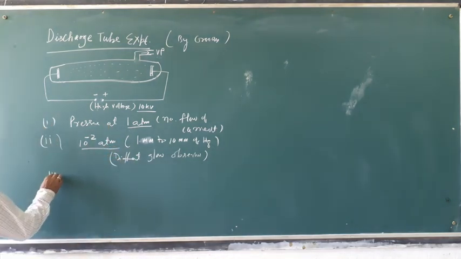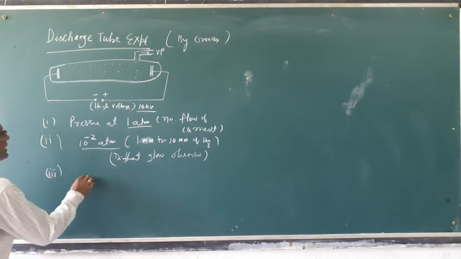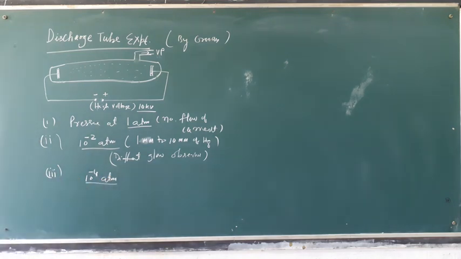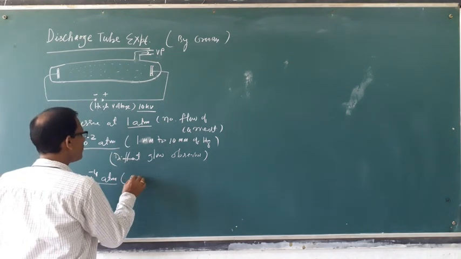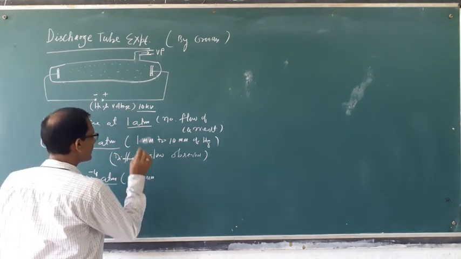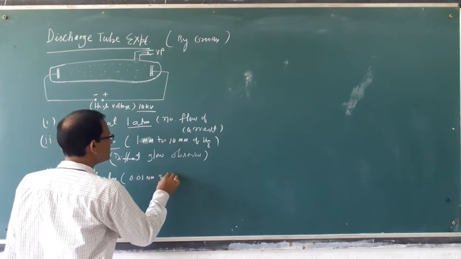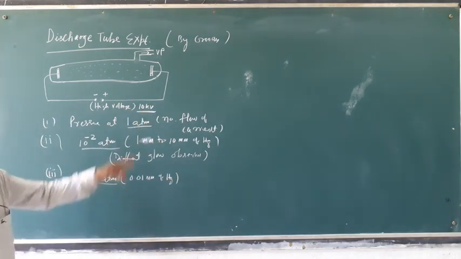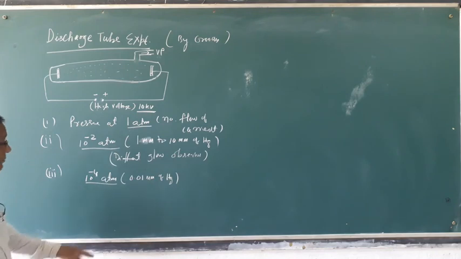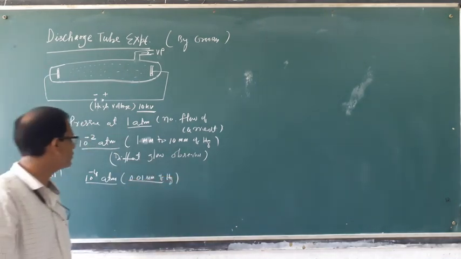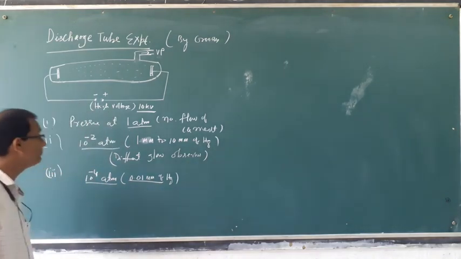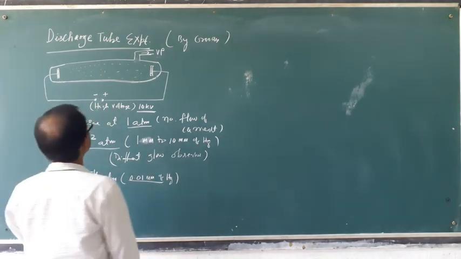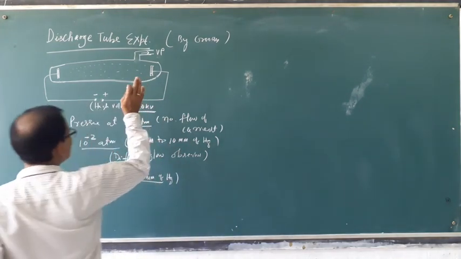But when the pressure is again reduced to 10 to the power minus 4 atm, that means around 0.01 millimeter of Hg, very low pressure and high voltage. The voltage is 10 kilovolt, that is 10,000 volt, and the pressure is very low, 0.01. Then Crookes observed a ray produced. What is the other condition?